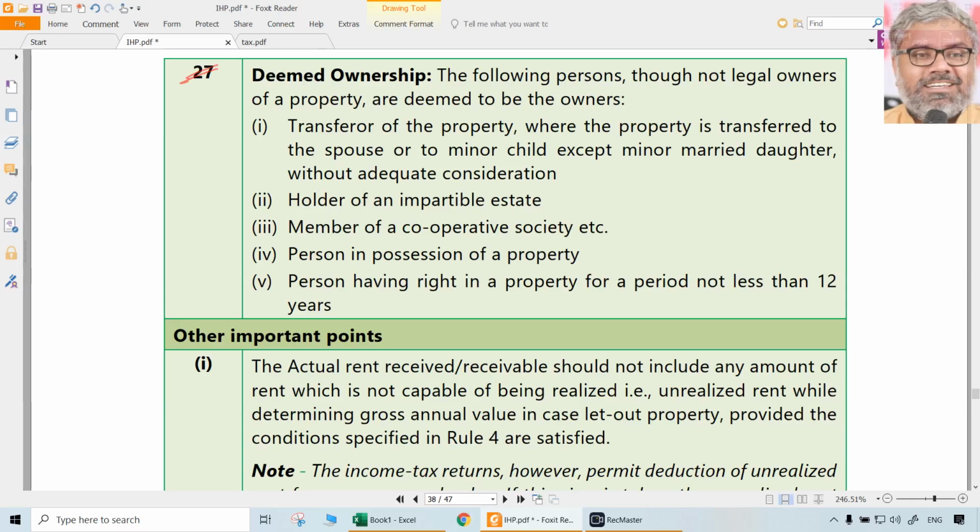That is the point. And 27 is deemed ownership. So 5-6 points are there. One of that is when property is transferred to a spouse or to the minor child without adequate consideration.